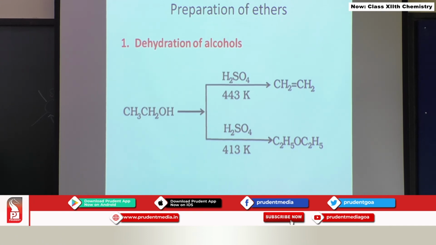You can prepare ethers from alcohols by dehydration. This top reaction we have already seen in the case of alcohol dehydration, so our evaluation is over here. If you want to prepare symmetric ethers, then you have to dehydrate alcohols at 413 Kelvin. This temperature is important because at some other temperature it gives you some other product.